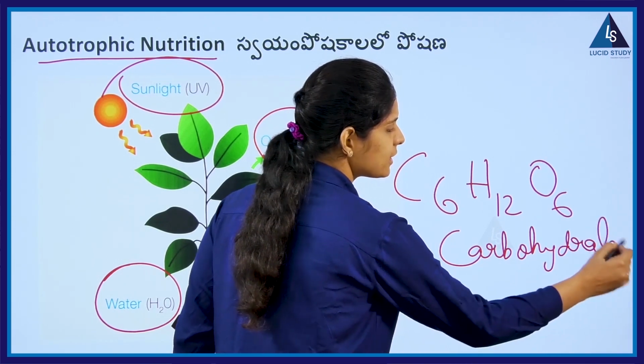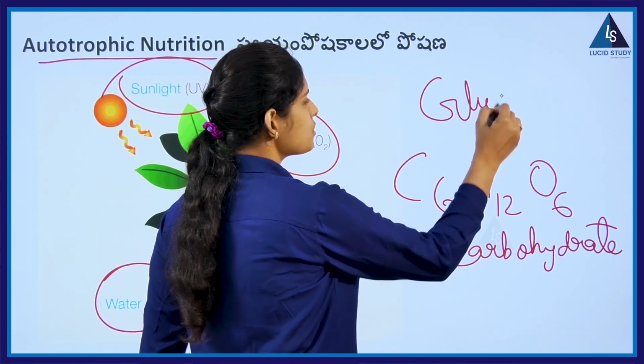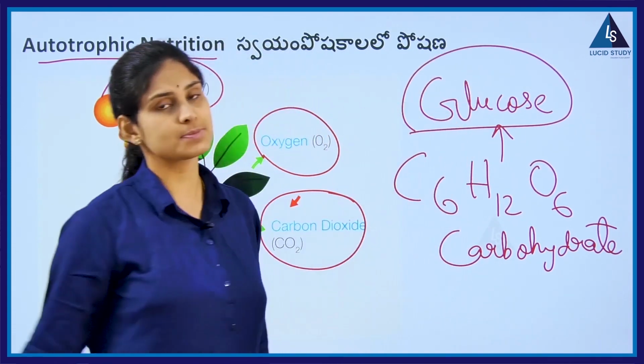Now what is this carbohydrate? Exactly, this is glucose. Glucose is C6H12O6, the food that is produced.